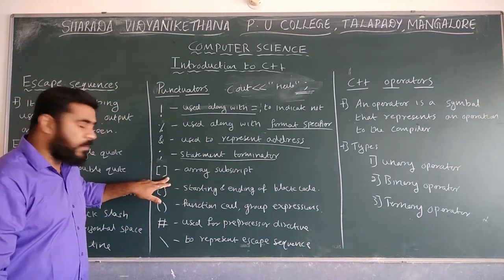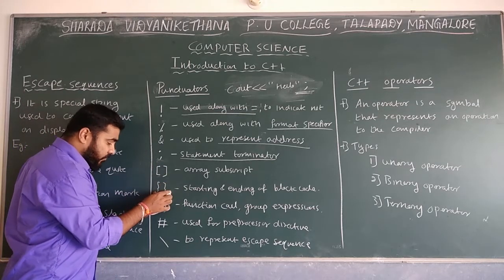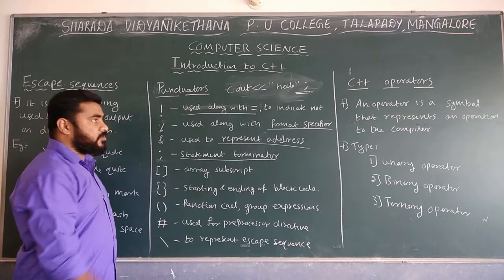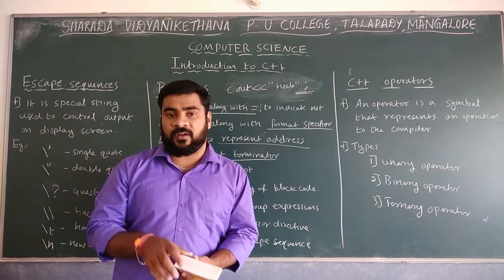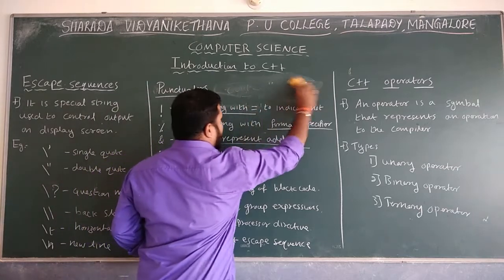The next one is open bracket and closing bracket. So remember, there are square brackets, flower brackets and normal brackets. What is the first one? Square bracket. The square bracket represents the subscript of the array, used to define an array in a program.